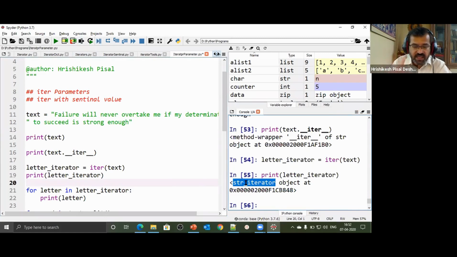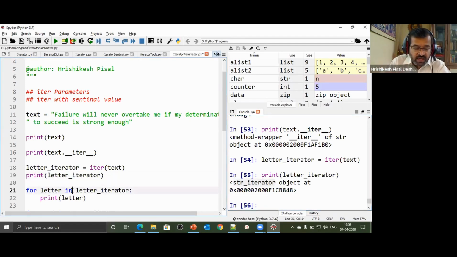The reason for this is, again I repeat, every container organizes data differently in the memory. So you cannot have one iterator which can cycle through all different types of organizations, because a list may store sequentially and a dictionary may store in a table kind of format, a different hierarchical format. So we require a specialized iterator which knows how to cycle through that particular container. So we have different iterators which have knowledge about iterating only through that construct, only through that type, nothing else. So now we have a string iterator that can iterate only through a string.